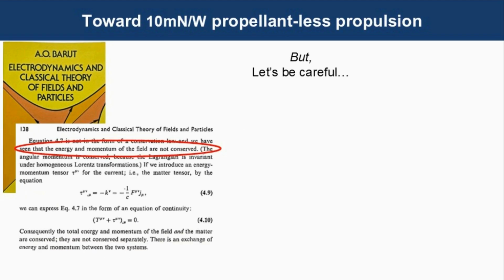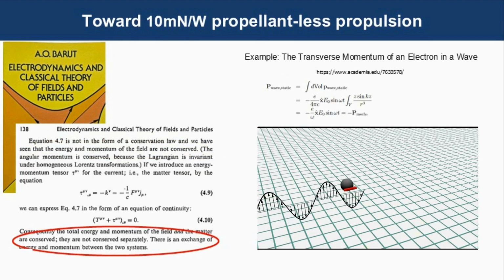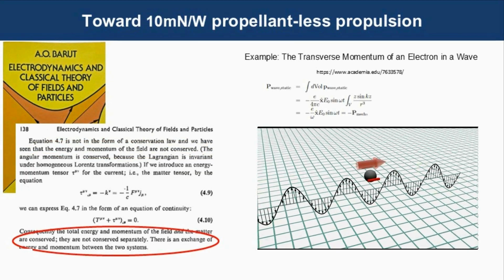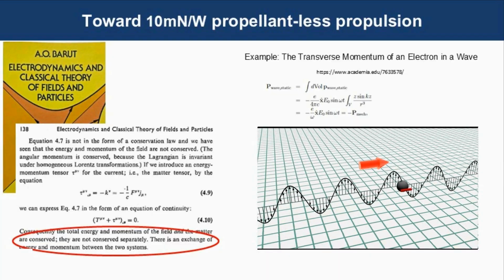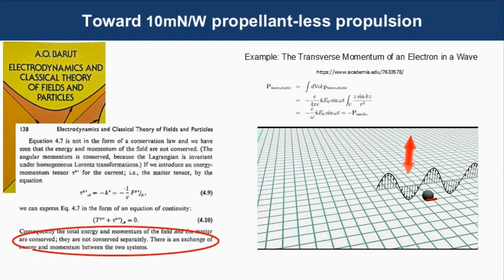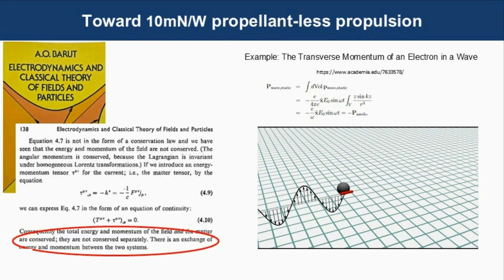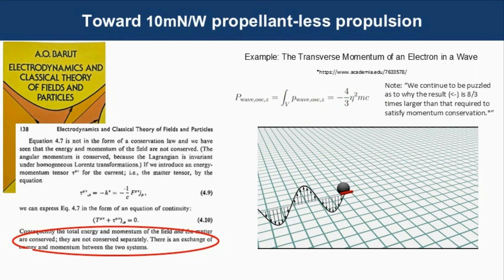Of course, we need to be quite careful about how we account for momentum and take into account all of the relevant components, including electromagnetic field momentum. So let's talk about the case of transverse momentum of an electron in an electromagnetic wave. In this case, there is an exchange of energy and momentum between the particle and the electromagnetic field. It's interesting to note that in the paper referenced here, things don't quite add up. The author notes that we continue to be puzzled as to why the result is 8/3 times larger than that required to satisfy momentum conservation. Let's just keep that in mind as we move forward.